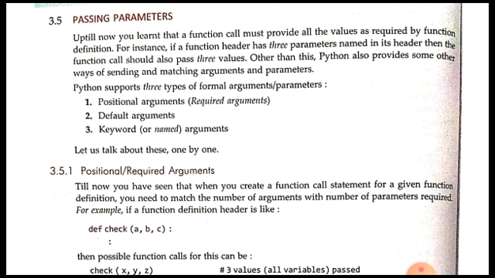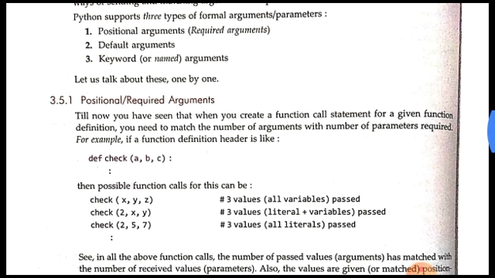Okay, then the second is the default arguments. You will see what is the meaning of default arguments, and the third is the keyword or the named arguments. Okay, so first of all we will take the case of the positional or required arguments. What are these? When you create a function call for a given function, we need to match the number of arguments with the number of parameters required. Okay, this is a very simple thing which I have discussed.